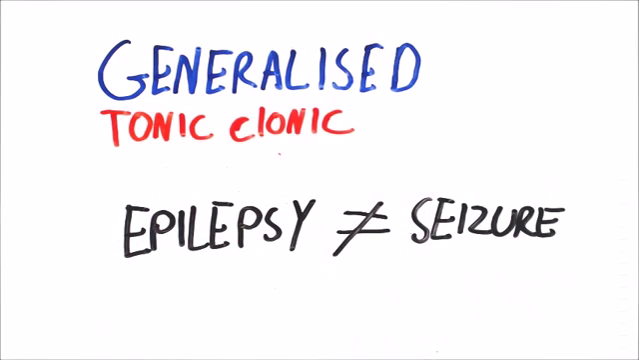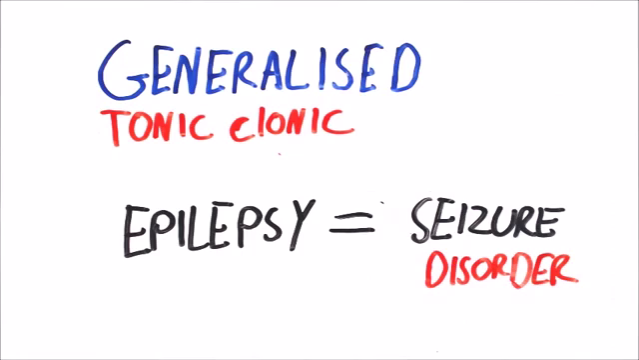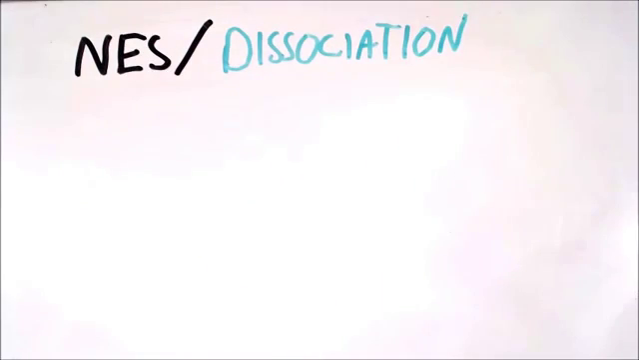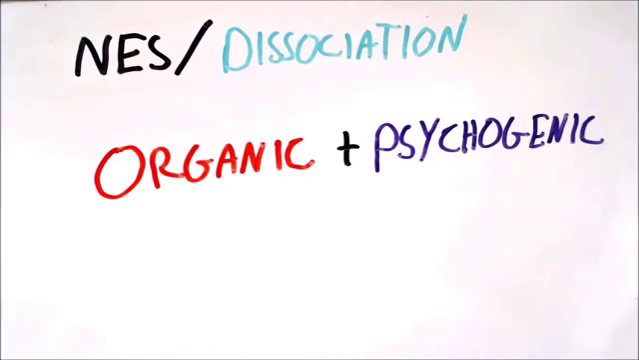Epilepsy and seizures are not the same thing. Epilepsy is a disorder that's characterized by recurring seizures and can also be known as a seizure disorder. The seizures I've been discussing are known as epileptic seizures, as they all involve some electrical disturbances in the brain. However, there are some seizures that occur without electrical disturbances. These are known as non-epileptic seizures or dissociation seizures. They're divided into two types: organic non-epileptic seizures and psychogenic non-epileptic seizures.